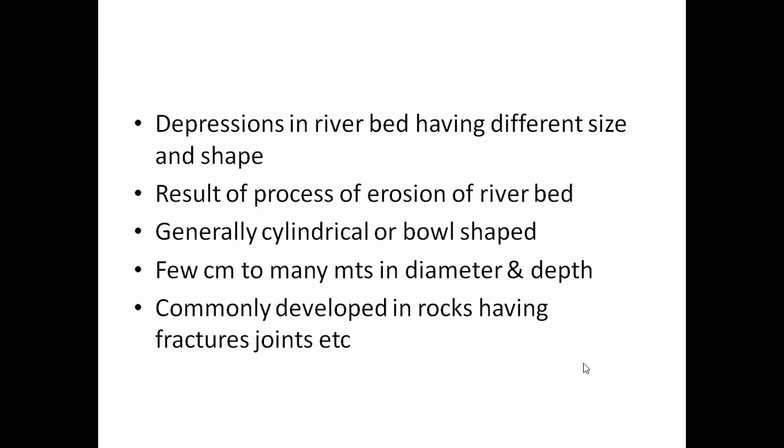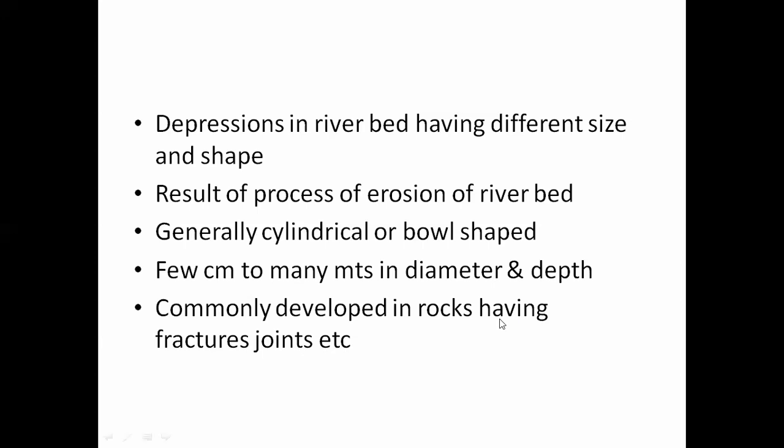Potholes are the result of the process of erosion of the river bed. They are developed due to the erosion of the river bottom. Generally, the shape is cylindrical or bowl shaped.